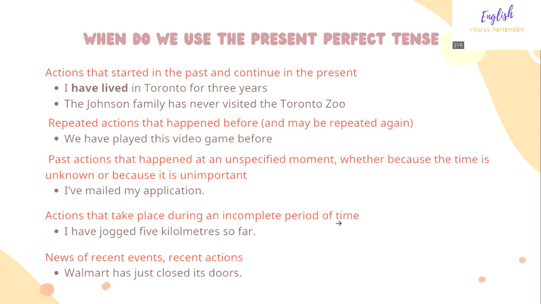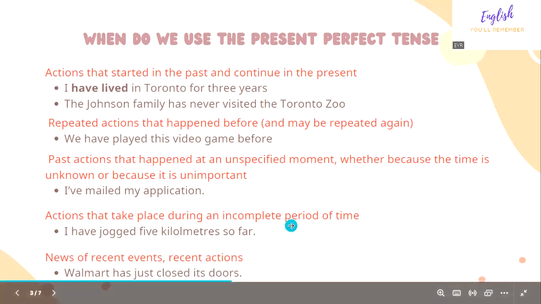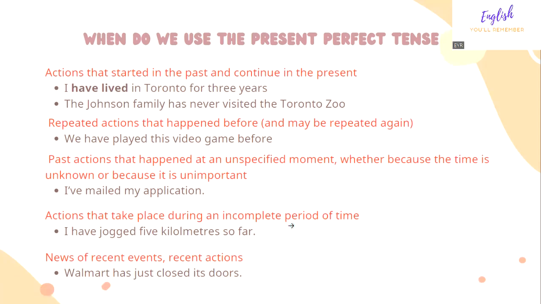Number 4, actions that take place during an incomplete period of time. I've jogged 5 kilometers so far. So maybe I jogged 5 kilometers and right now I'm resting for 10 minutes. So you say, I've jogged 5 kilometers so far, and maybe I'll jog again after I've rested.